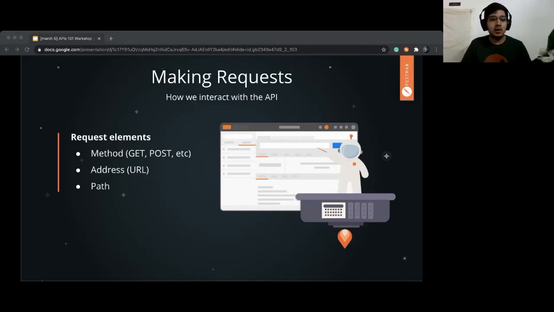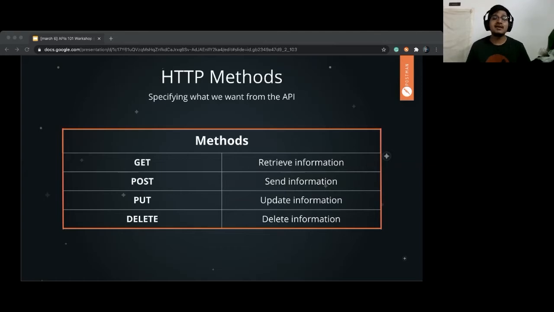Then comes the address URL, which is nothing but the host name, and then comes the path. We'll talk about it. So what is an HTTP method? There are multiple types of methods: get, post, put, and delete. Each method has a set of things which it does. The get method helps us retrieve information, post helps us add information, put updates information, and delete deletes information. But there are a lot more methods than these.